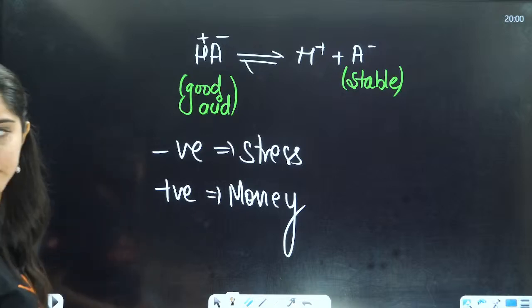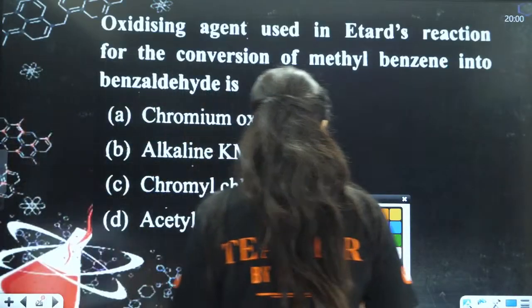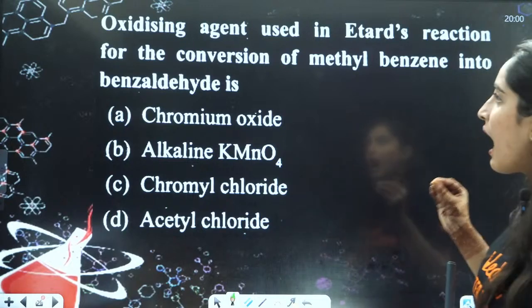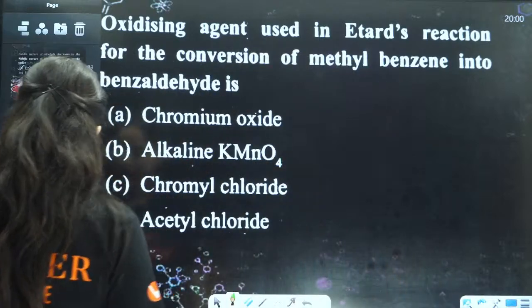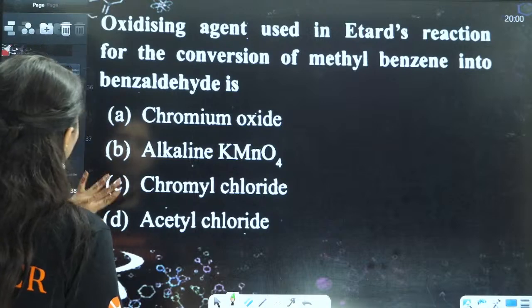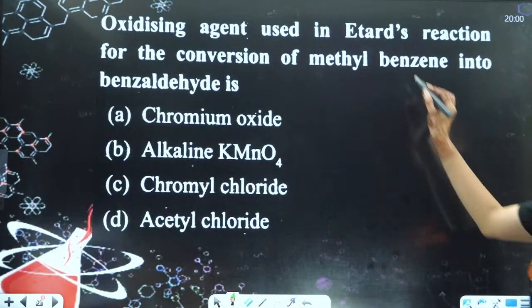Yes, everybody. Okay. Now, the next question is: the oxidizing agent used in Etard's reaction for conversion of methylbenzene.